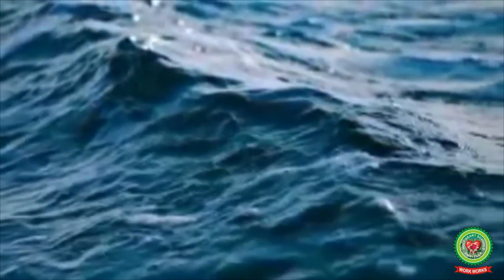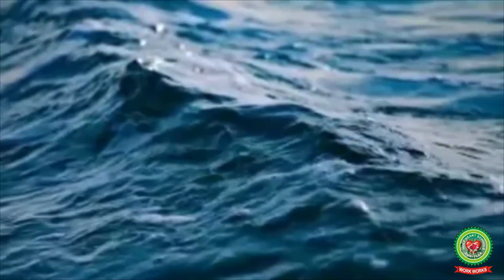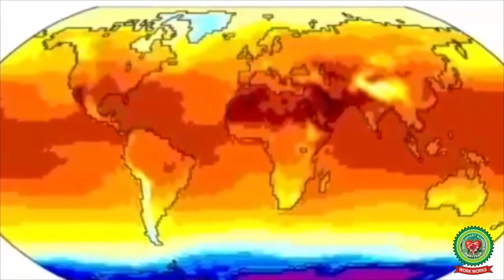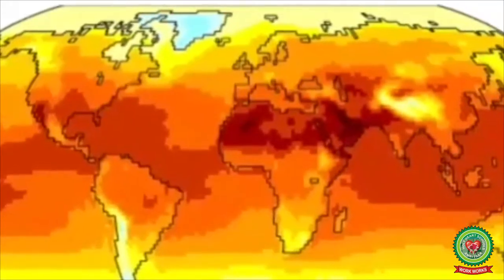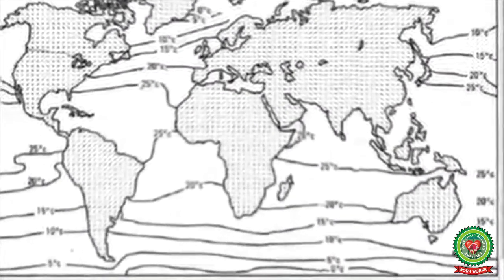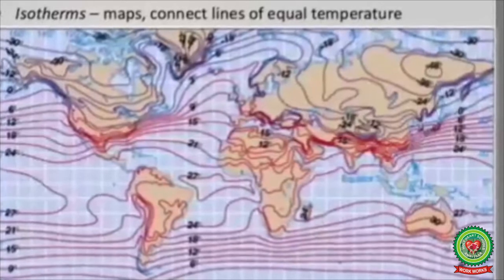Now we will study about the horizontal distribution of oceanic water temperature. Children, see the map given in your book at page 342. This map shows the world distribution of oceanic temperature. According to this map, the temperature of ocean water decreases from equator to poles. So, now we will study the factors that affect the horizontal distribution of ocean water temperature.